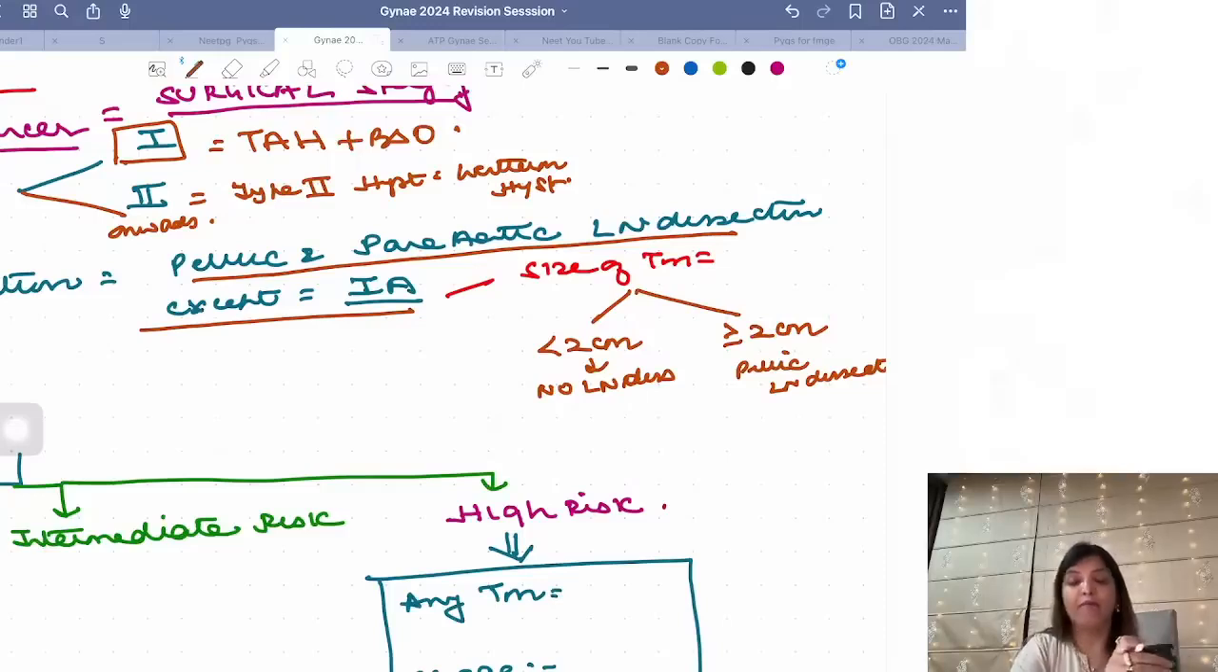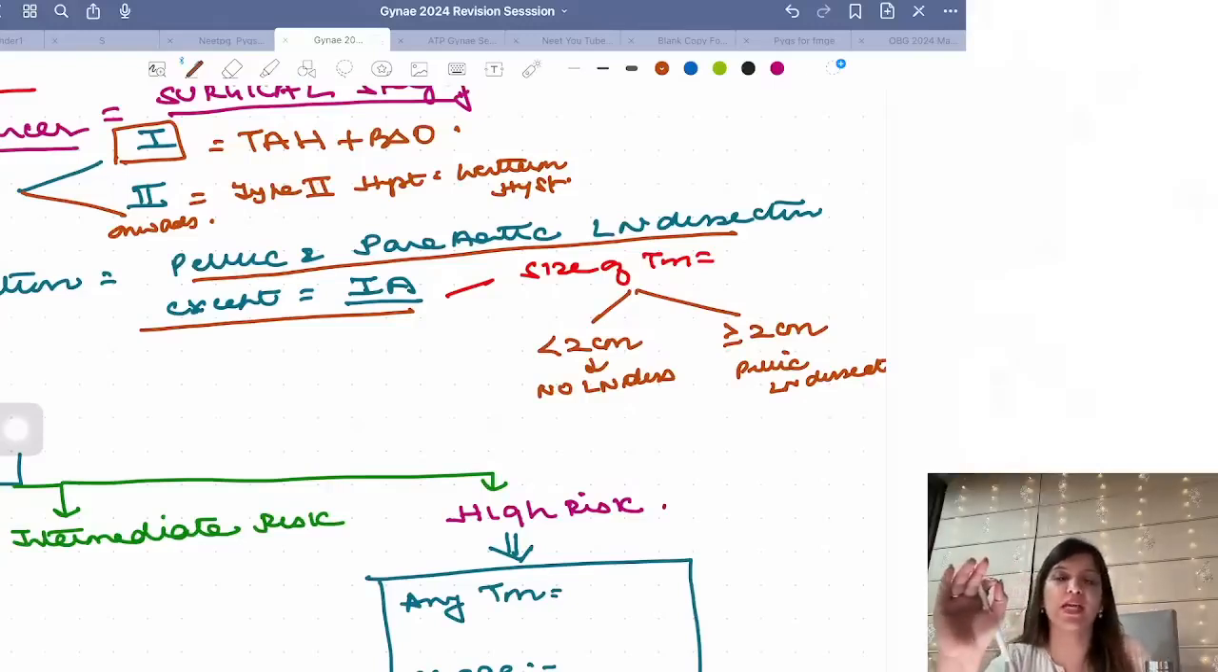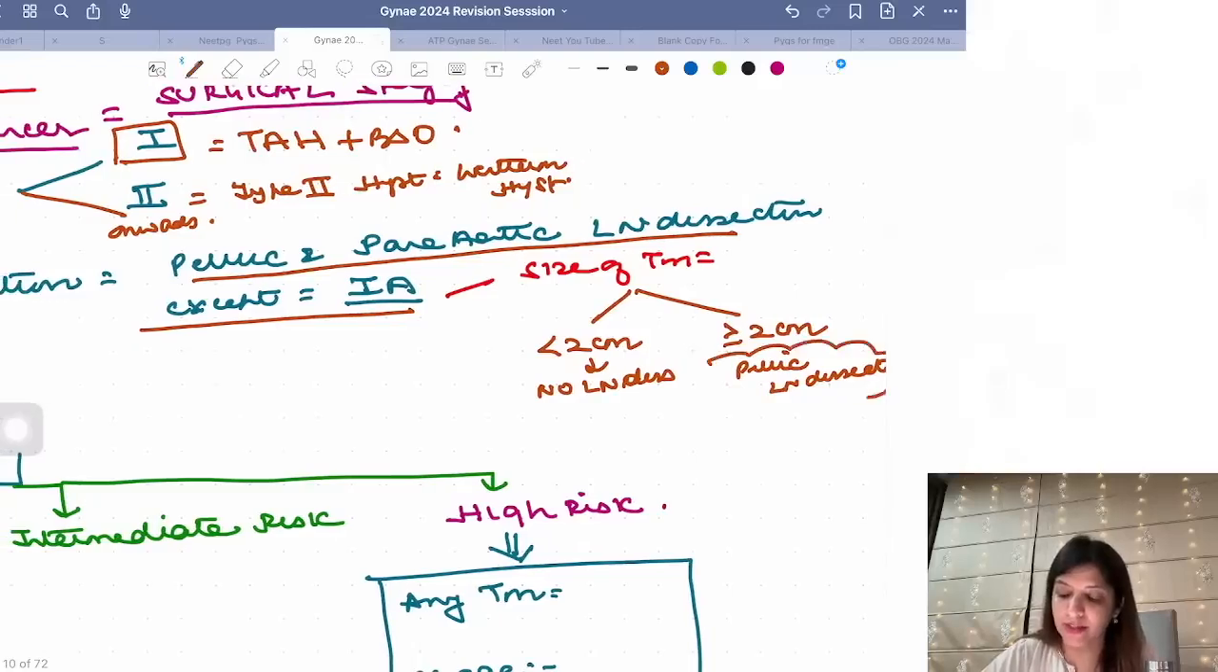Okay. Please remember, Priya, in every case of endometrial cancer, you have to do pelvic and para-aortic lymph node dissection. Only in stage 1A. Stage 1A means less than 50% of myometrium involved. Only in stage 1A, you have to see if it is less than 2 centimeters, no lymph node dissection. More than 2 centimeters, pelvic lymph node dissection. If nothing is given, pelvic lymph node dissection is much better than saying I won't do anything. If the size of the tumor is not given, please take it as pelvic lymph node dissection.